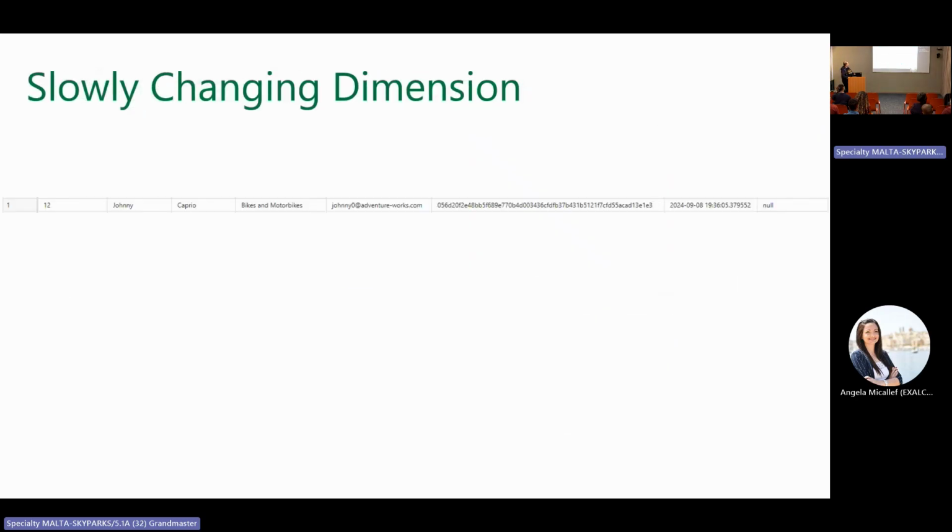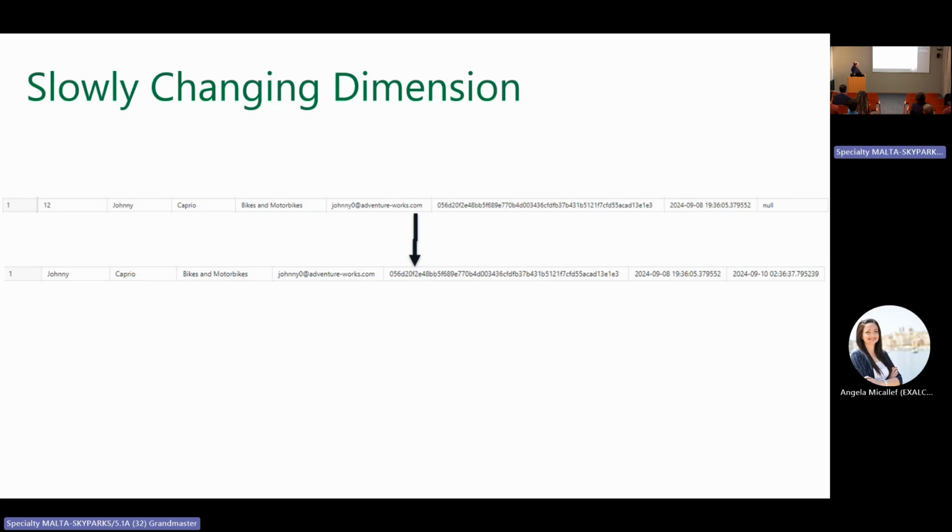Okay, so an example; the letters may be too small to read here. This is customer ID 1. The customer is called Johnny Caprio. Then this customer is transferred to the data intelligence area. Customer 1, Johnny Caprio.